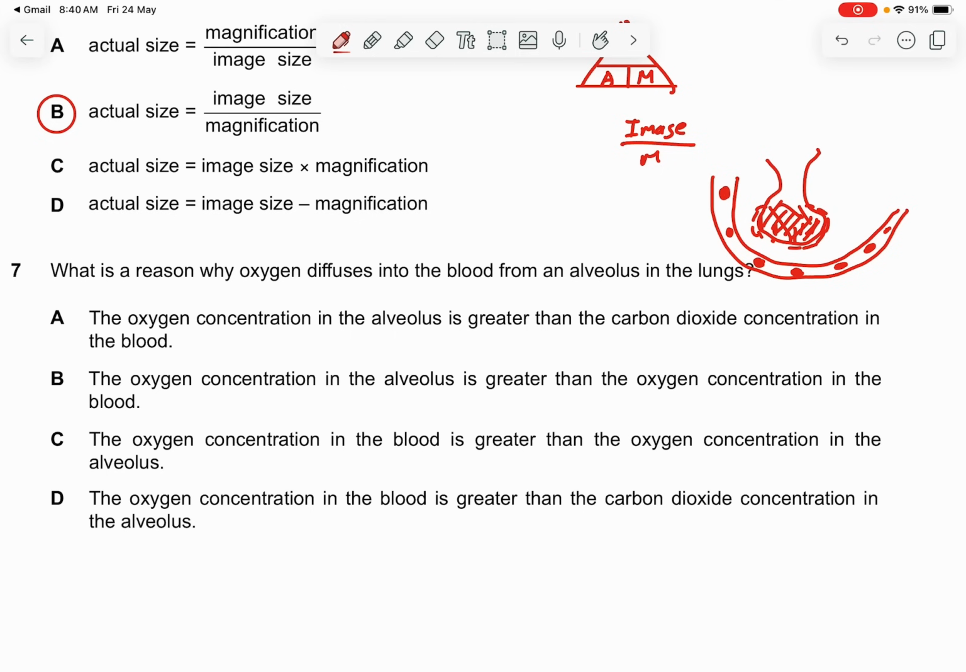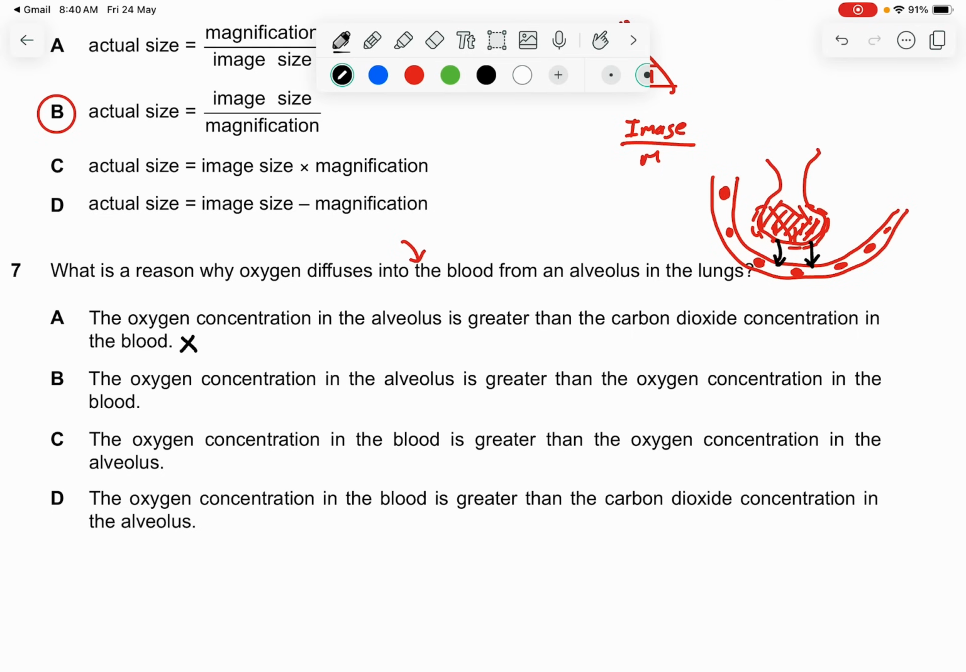Okay, so the oxygen concentration in the alveolus is greater than the carbon dioxide concentration in the blood. Oxygen diffuses into the blood, yeah? So I'm assuming that from an alveolus in the lung, it diffuses inside. Okay, I think it's here, supposed to be. Correct here. Diffuses into it. So the oxygen concentration in the alveolus is greater than the carbon dioxide concentration in the blood. Not really. No, that doesn't make sense at all.